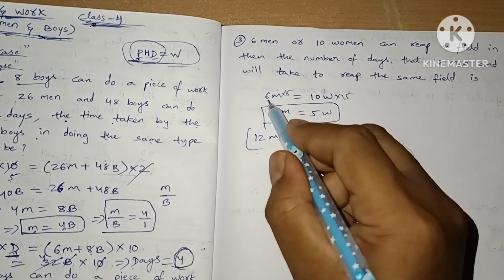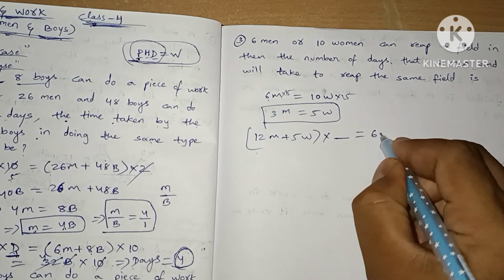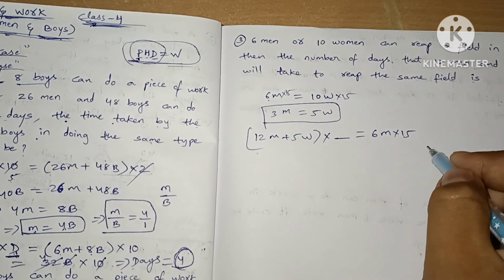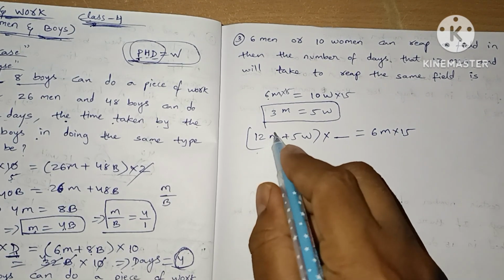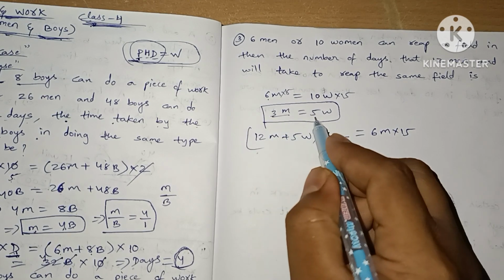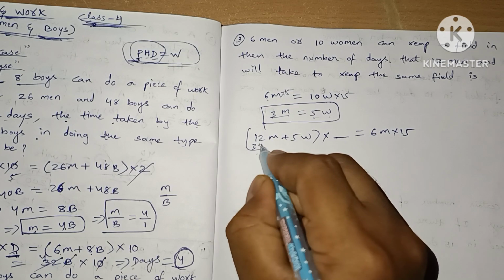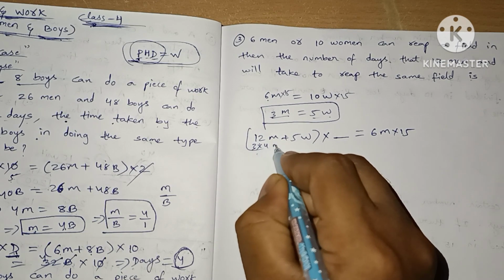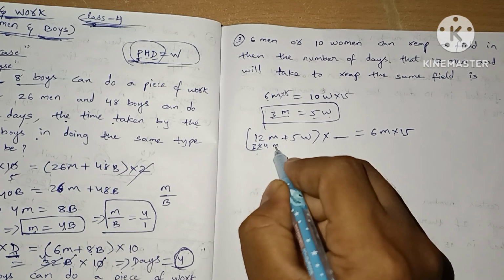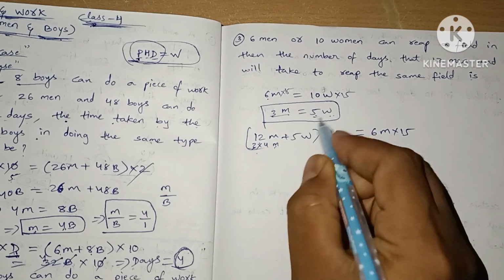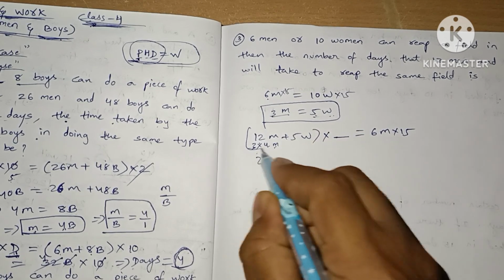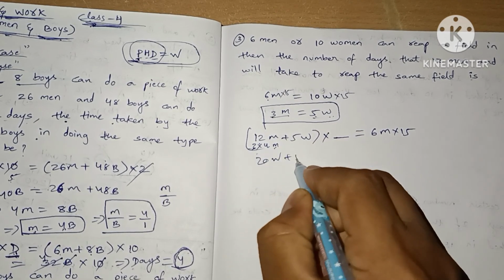We have 6 men completing in 15 days. So here instead of 3 men we have 5 women. We can convert this as 3 into 4 men. Instead of 3 men we can write 5 women. 5 times 4 will be 20 women plus 5 women.